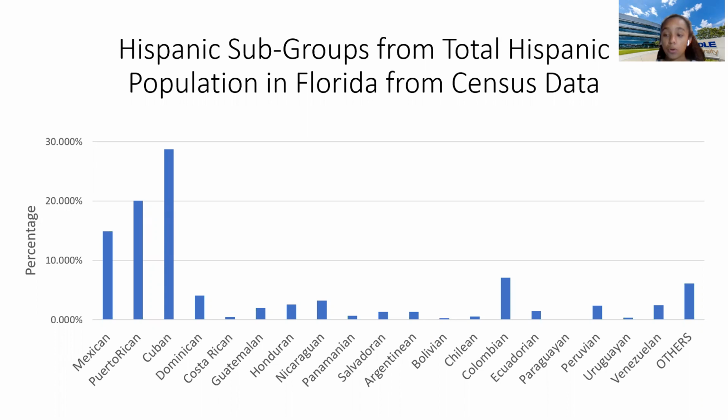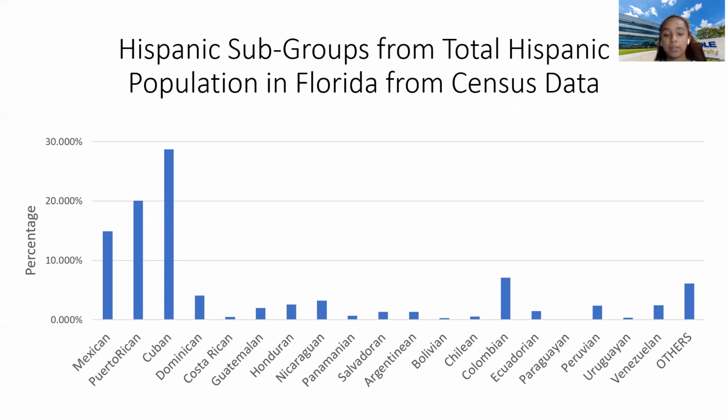And so the overall goal of this project really is to analyze Hispanic voting trends within the state of Florida to pinpoint which sub-ethnicities are over or underperforming to then increase the overall Hispanic vote. And we do know from past elections that the Hispanic vote has a large influence over not only local elections, but also the outcome of national elections, which is why it is really important to analyze these Hispanic voting trends.